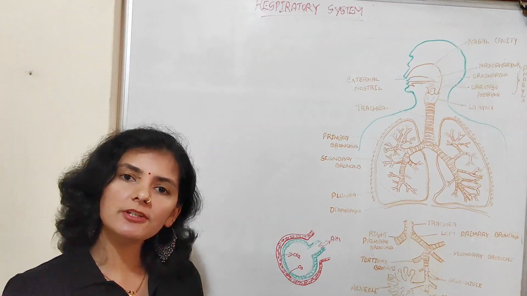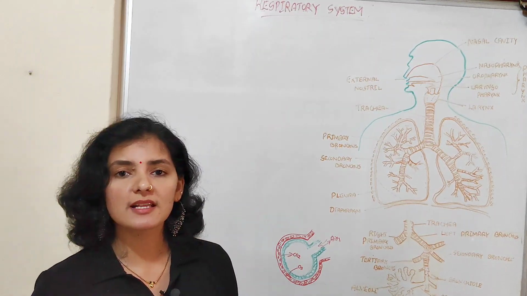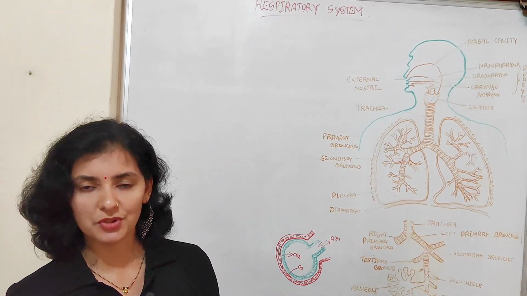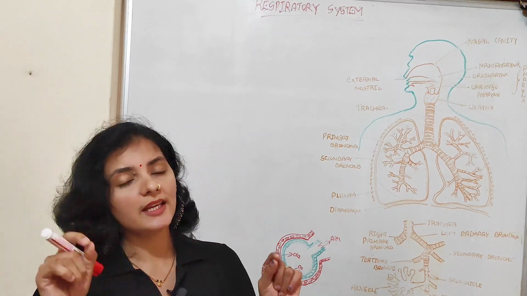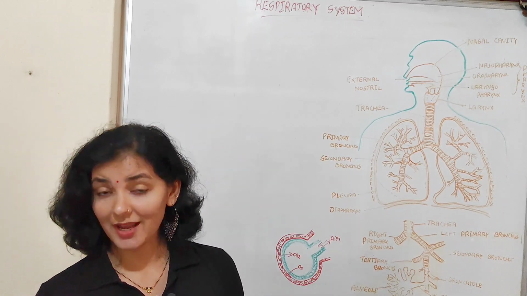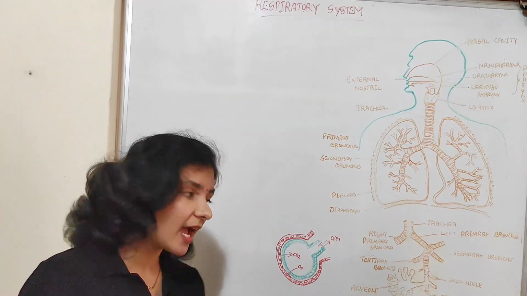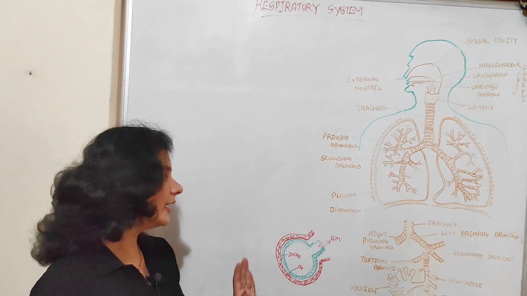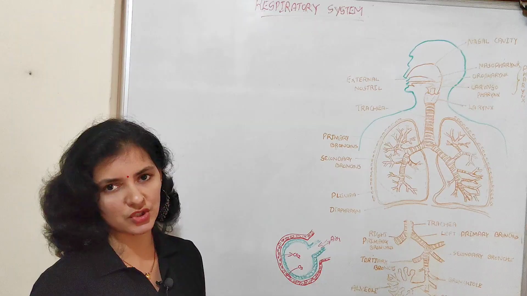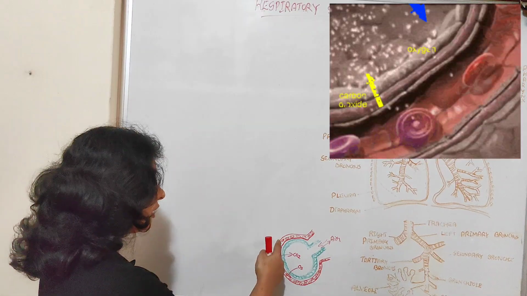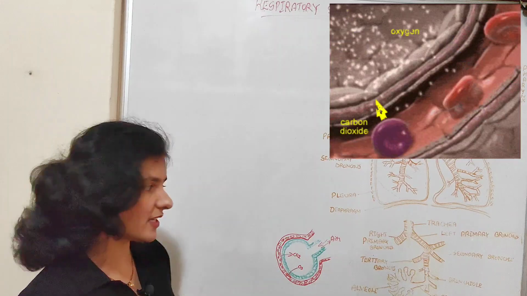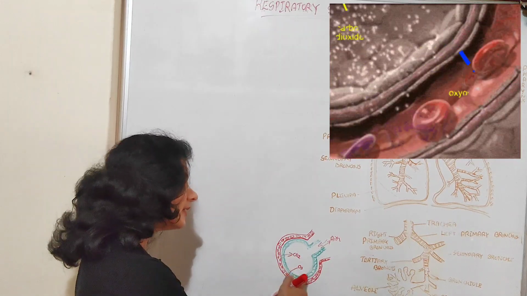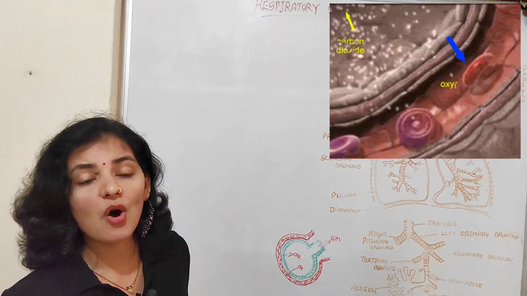So in each and every tissue, as a metabolic result, carbon dioxide is produced. So carbon dioxide is produced as a metabolic waste in each and every cell of our body, and this carbon dioxide is carried by the blood into the alveoli for the gaseous exchange. So the blood which is present in this blood vessel is rich in carbon dioxide, whereas the air that is present in the alveoli is rich in oxygen.